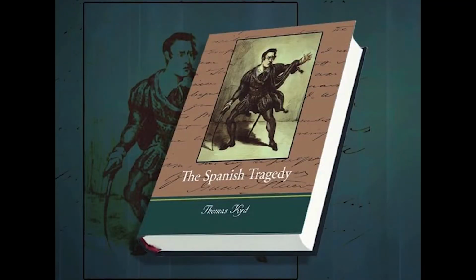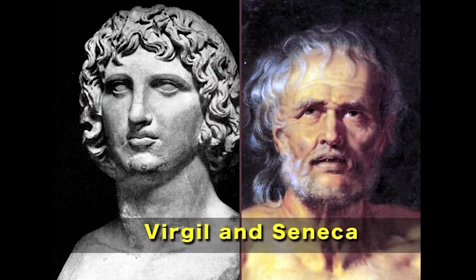Kyd wrote this drama probably in the 1580s, and it is usually thought that Kyd was exposed to the classical dramatists like Virgil and Seneca when he was studying in this school. The first surviving copy of The Spanish Tragedy was printed in 1592, but we have proof that the drama was already being enacted before that.